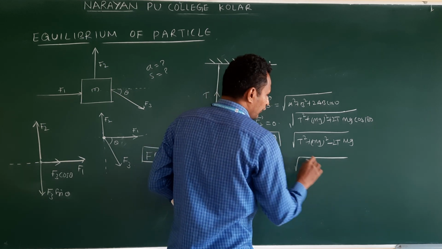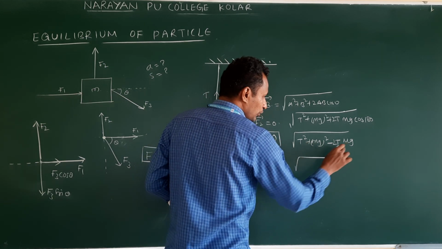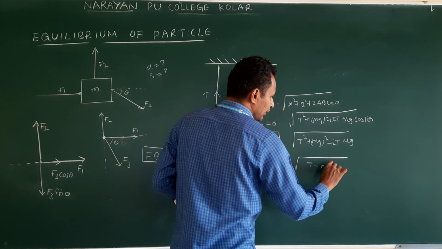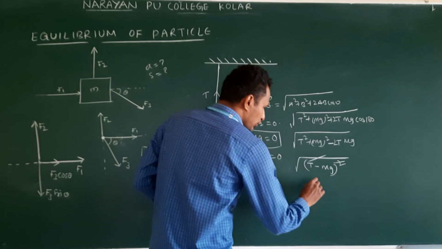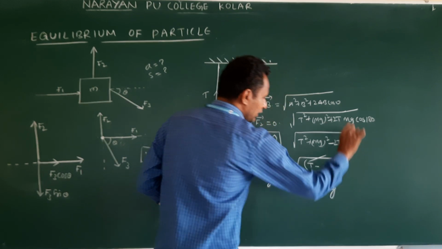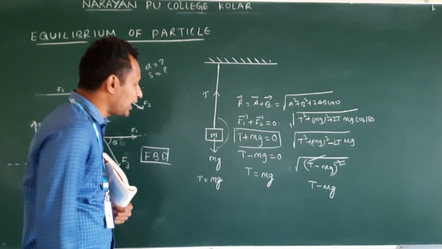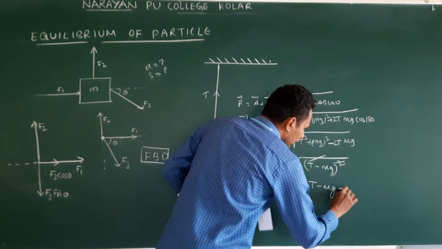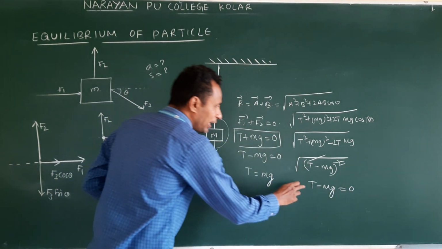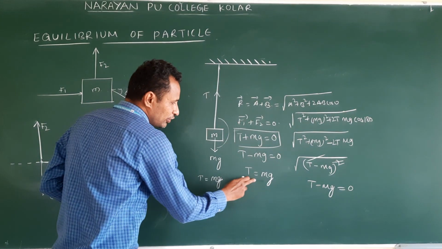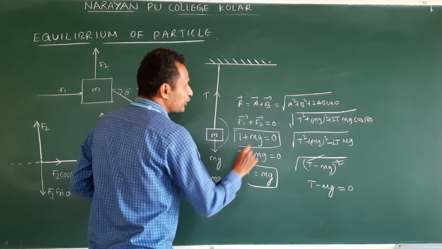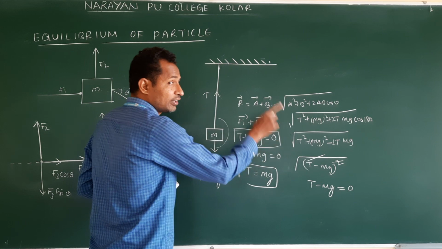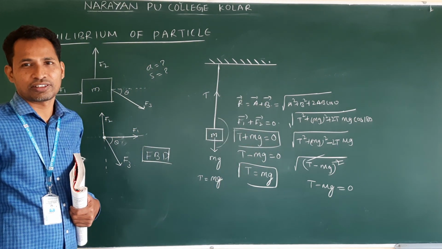Right? This is under root of A square plus B square minus 2AB. This I can write as T minus mg whole square. Square and root cancel, so T minus mg is the resultant. So for a body at equilibrium, this will be 0. So T minus mg is equal to 0, then T is equal to mg. So to write this equation directly, what was the story? This is the story.